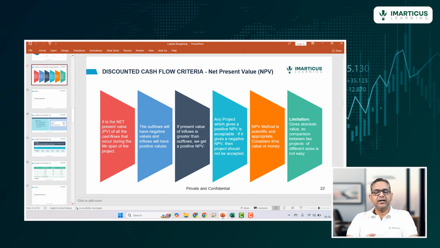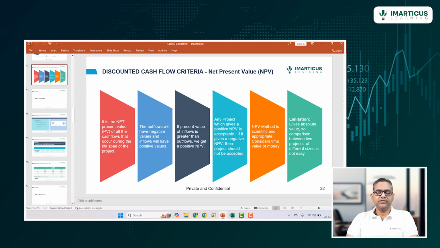That means this investment is giving us a positive NPV, which means the value we are getting in today's terms is more than the investment we are making in today's terms. Overall, net off, it is giving us a positive value, so it is a good investment decision if we go ahead with it.